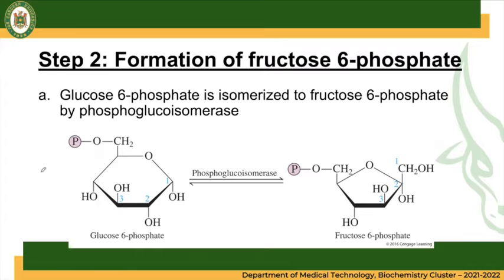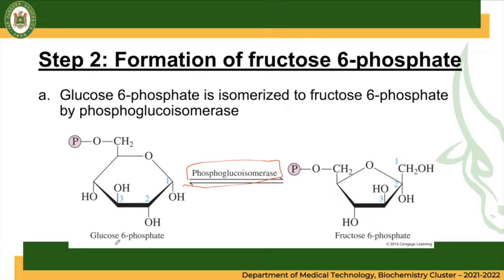Okay, so the next step is the isomerization of glucose 6-phosphate into fructose 6-phosphate. It is catalyzed by the enzyme phosphoglucoisomerase. This reaction is reversible and it is not a rate limiting or regulated step. So, this one is just changing the structure. When we say isomerization, there is a change within the structure.